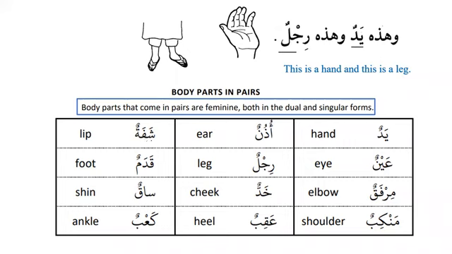And we know that the dual, if you focus on the dual, shafatun will be shafatan, udhunun will be udhunan, yadun will be yadan. Now you should also try to make dual as well, so that we get used to dual and then also to the plural. Qadamun will be qadaman, a foot and then 2 feet. Rijlun and rijlan, leg and two legs, and then we have ainun, eye, and we have ainan, that means two eyes.